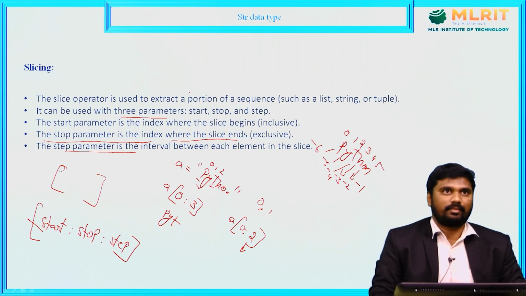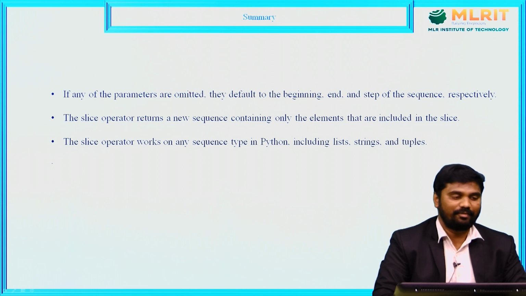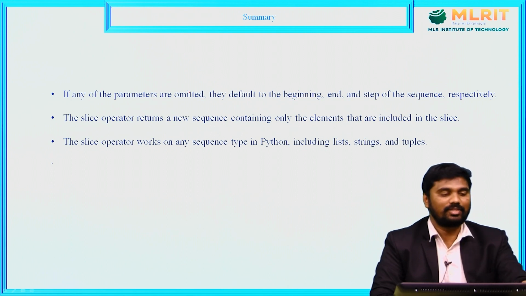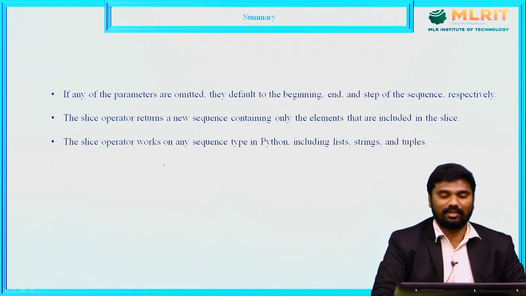Next we will see. So this is the slice operator, start, stop and step value. Today's summary is, if any of the parameters are omitted, their default values are the beginning, end and step of the sequence respectively. Next, the slice operator returns a new sequence containing the elements which are included in the slice. That means whatever elements are present in that sequence, only those elements are included with the slice operator. Next, the slice operator works on any sequence type, that is lists, strings and tuples, right?